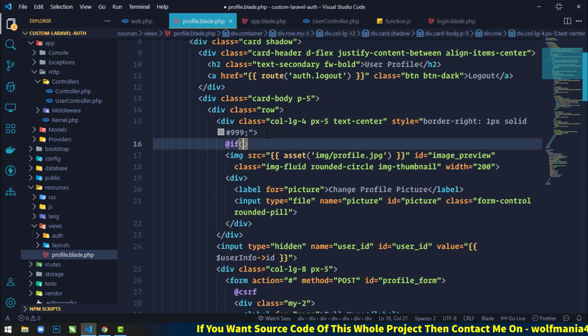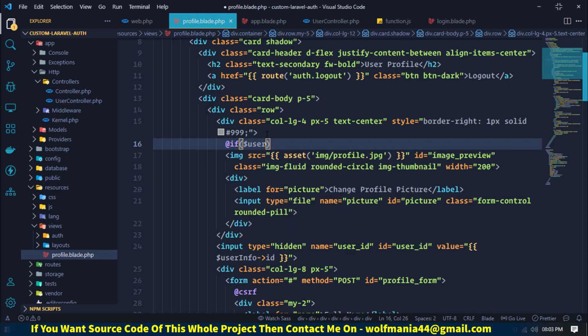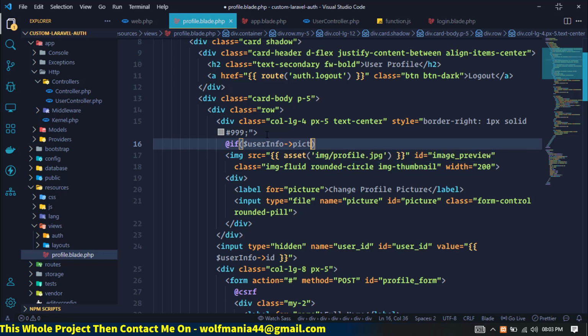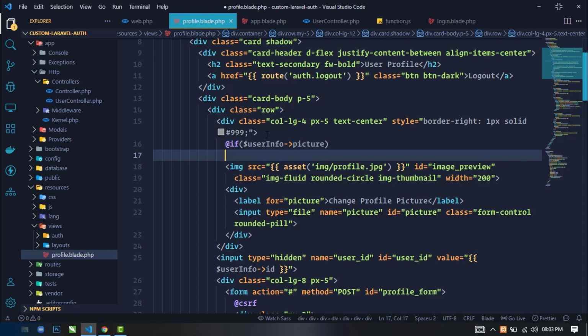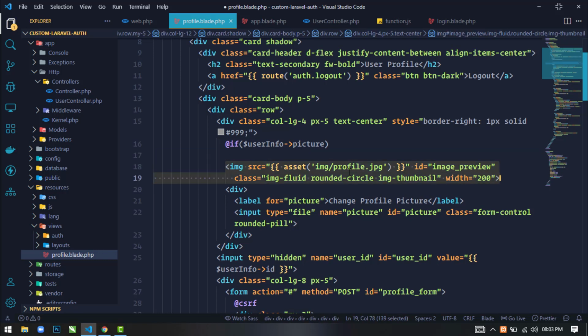First I will use if user info has picture, it means the picture column is not empty. Then in this case I will use this img tag here.